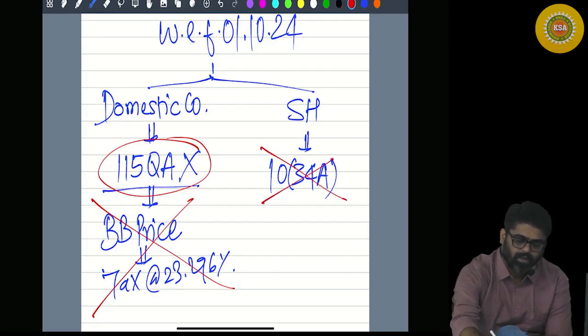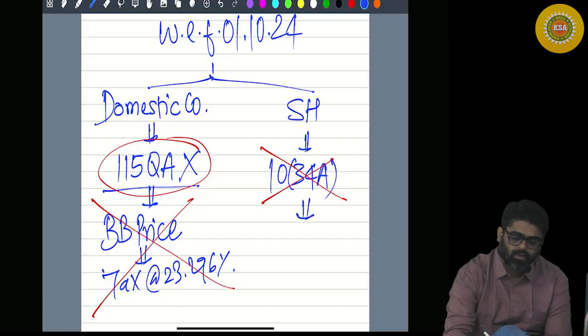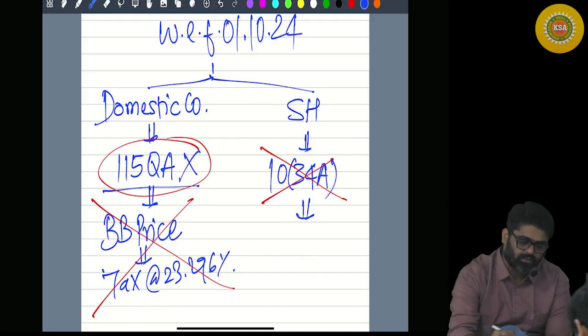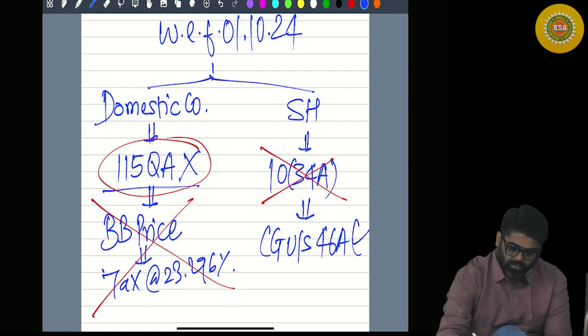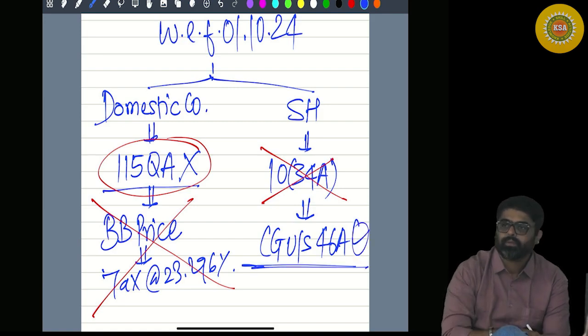It will not be available. So now the capital gain under section 46A needs to be computed in the hands of shareholder.